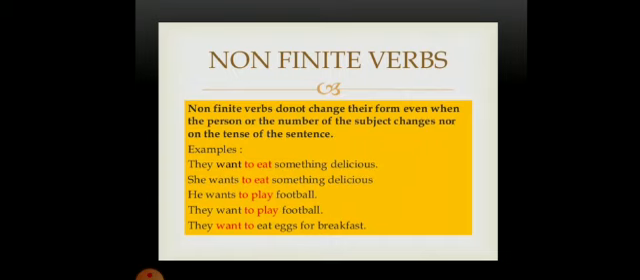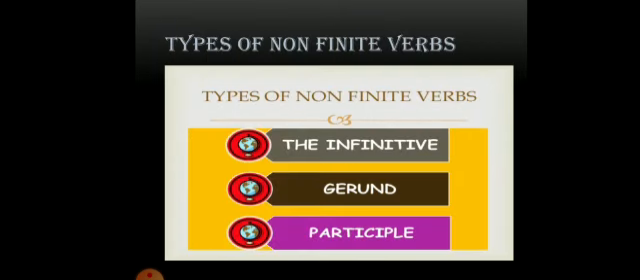So, the non-finite verb does not change according to the subject or the number. When the verb does not change according to the tense or the subject, it is called a non-finite verb. Here come the types of non-finite verbs. There are three types of non-finite verb, as I told earlier. What are they? The infinitive, gerund and participle.